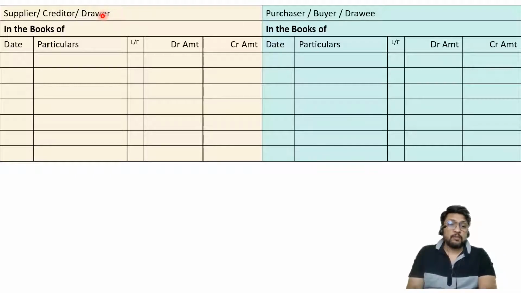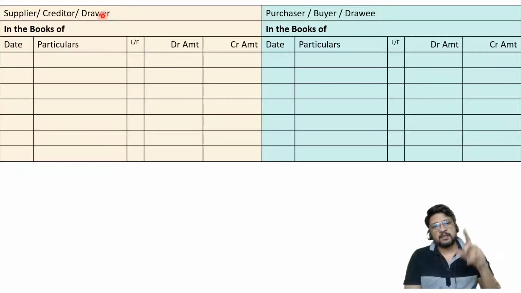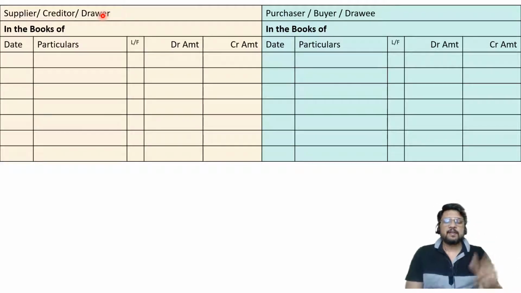Before you draw the format, up above the top margin of the page, either by pen or by pencil, you may write these words. Every problem, every solution, you are going to write this particular thing. Left hand side is for supplier, creditor, drawer. Right hand side is for purchaser, buyer, drawee. Every problem of bill of exchange you must write it, so there is no tension.